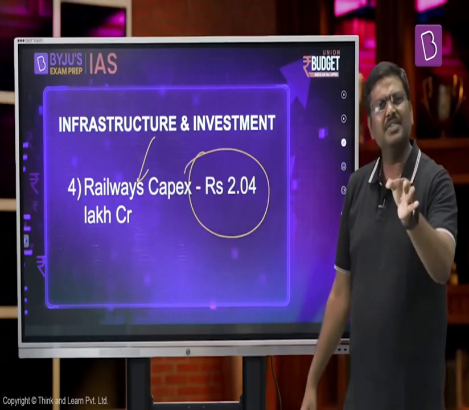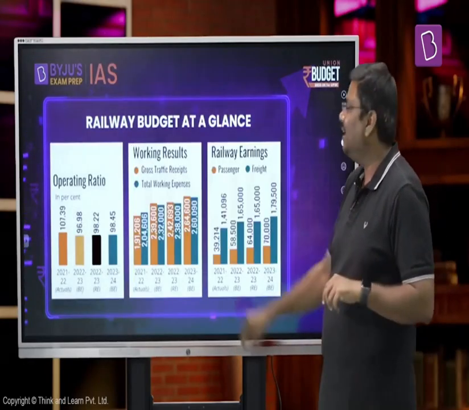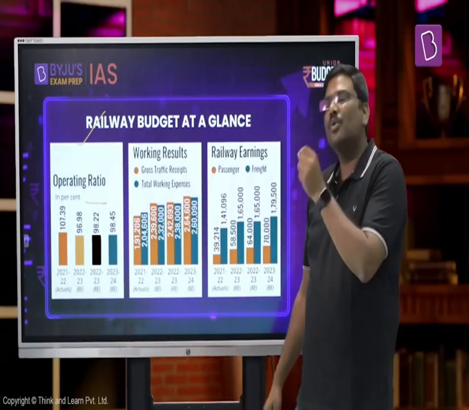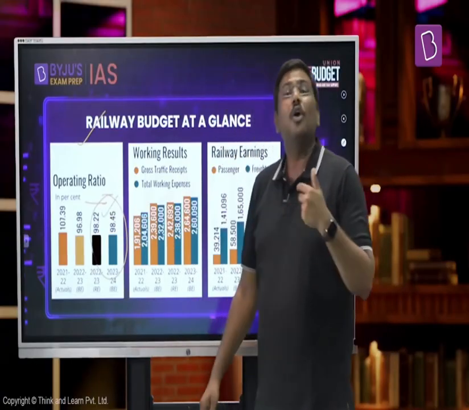The capital expenditure is one of the highest. More than 2 lakh crore rupees will be spent on the development of railways infrastructure. In association with that, please have a look at the operating ratio. You will realize that the operating ratio of the railways is actually improving in recent times. I can understand this. It is improving, but again, there is a concern over the operating ratio all over again.